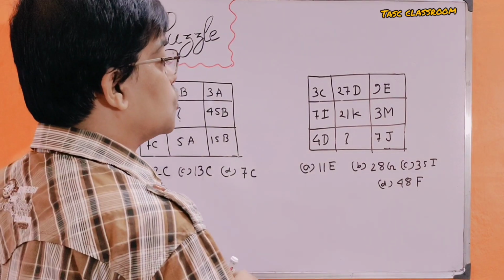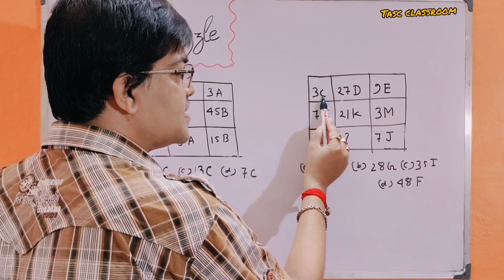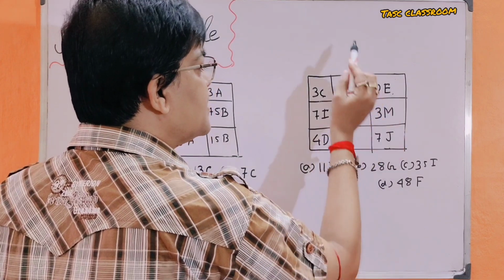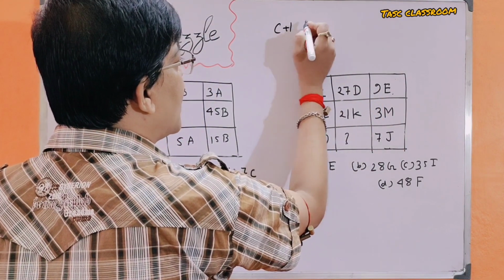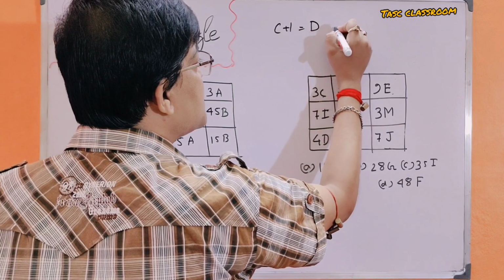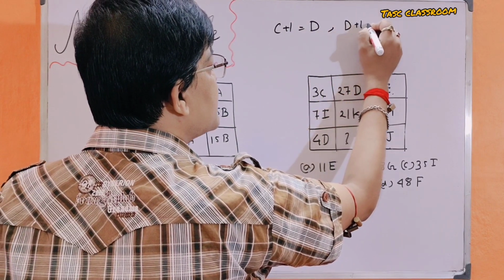Look here, C, D and E, that is C plus 1 equals D, D plus 1 equals E.